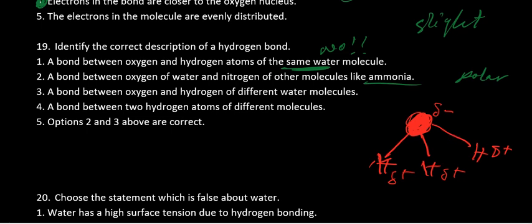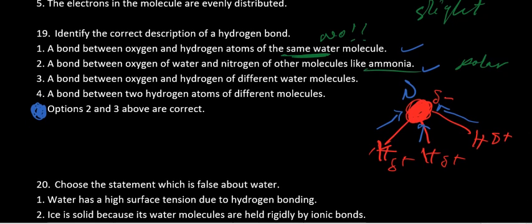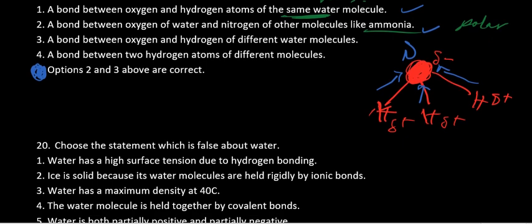Because nitrogen has a high electronegativity, electrons will automatically be pulled towards nitrogen. So that makes option 2 and 3 correct. So that one and that one are correct. Please take note, ammonia is polar.